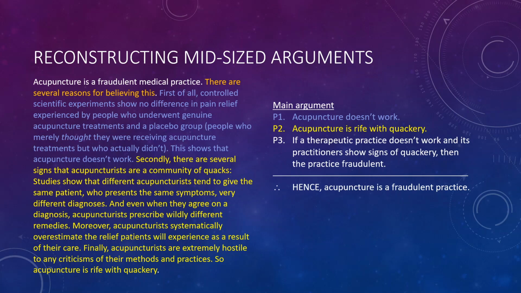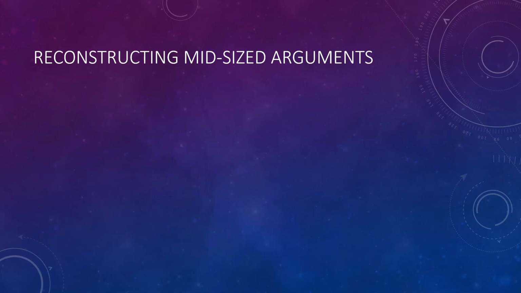When you have that kind of extended argument structure, where one argument supports the premise of a different argument, it's called linear extended argumentation. So this passage contains a linear extended argument in favor of the claim that acupuncture is a fraudulent medical practice. Okay?